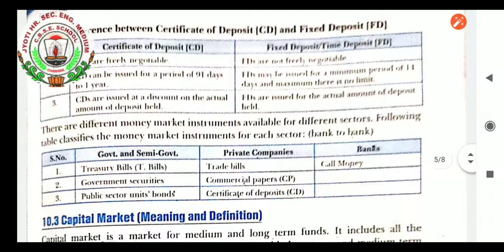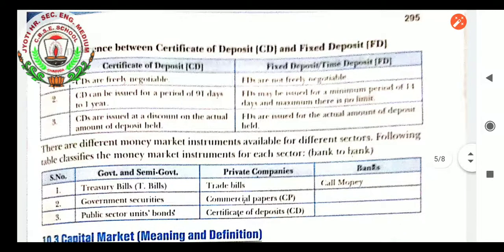Difference between certificate of deposit, CD, and fixed deposit, FD: CDs are freely negotiable, whereas fixed deposits are not freely negotiable. CD can be issued for a period of 91 days to 1 year, whereas FD may be issued for a minimum period of 14 days and there is no maximum limit. CDs are issued at a discount, while FDs are issued for the actual amount of deposit held.